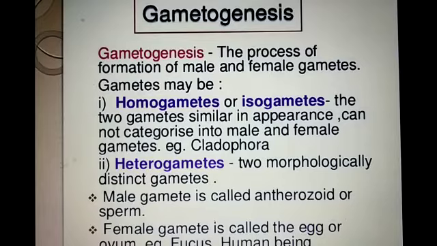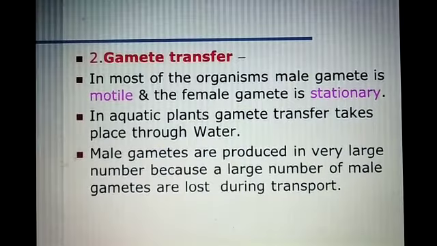Example, Cladophora. And heterogametes are 2 morphologically, that means externally, distinct gametes. Male gametes are called antherozoids or sperm, and female gametes are called egg or ovum.